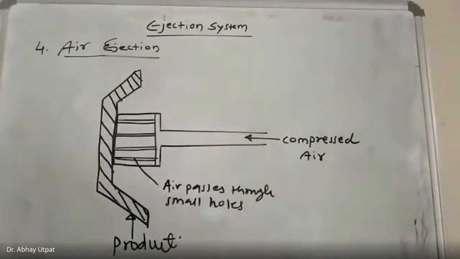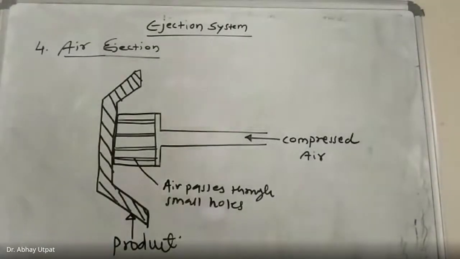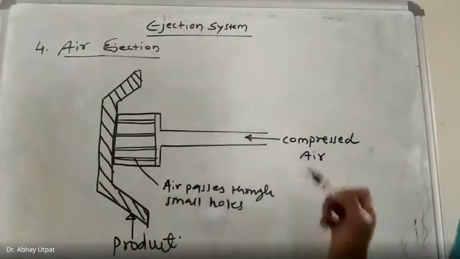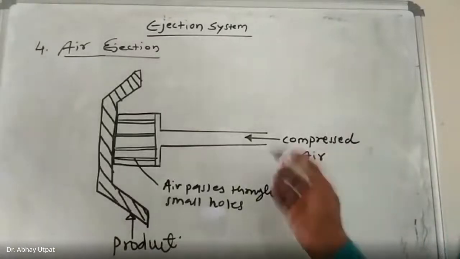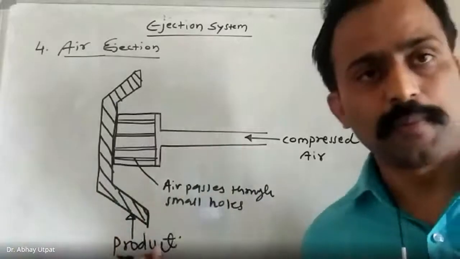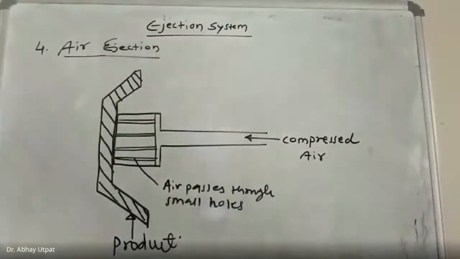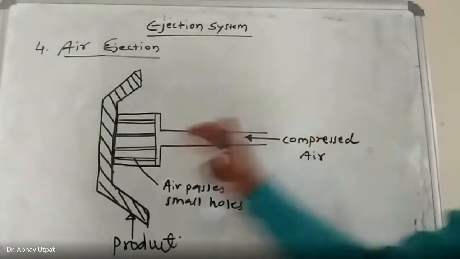This is the air ejection. An important thing: the amount of ejection force depends on the pressure of compressed air and the area on which it acts. Pressure of compressed air and area on which it acts, this amount of ejection force depends on it.